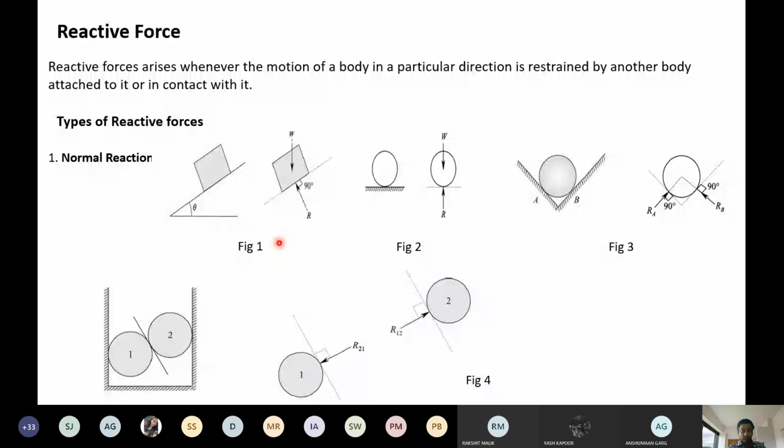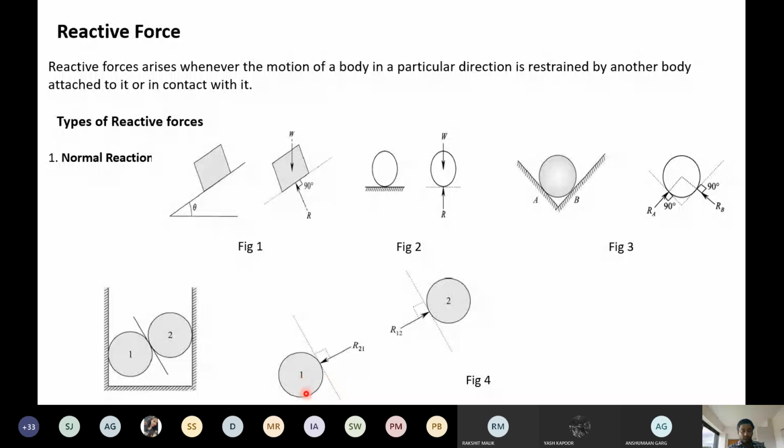I am again reminding you, for sphere 1. Just concentrate here. You know, sphere 1 and sphere 2 are in contact, so there has to be some reaction. According to Newton's third law of motion, there has to be a reaction on each other. So one force is here, it is fine. Now coming to the second force: when this sphere 1 is lying at this point, there has to be some force due to gravity. So from this point, the force of gravity will be, let us say, R1, which is acting downwards. This is the second force.